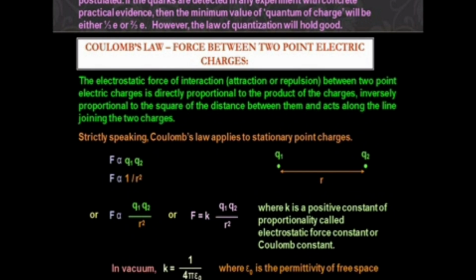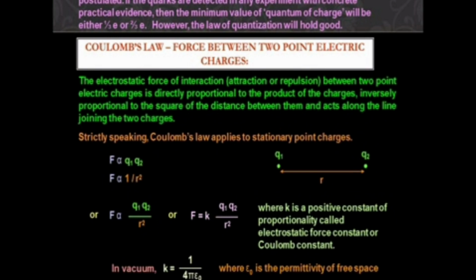Here K is the positive constant of proportionality, called the electrostatic force constant or Coulomb constant. Its value in vacuum is K equal to 1 by 4 pi epsilon naught, where epsilon naught is called the permittivity of free space.